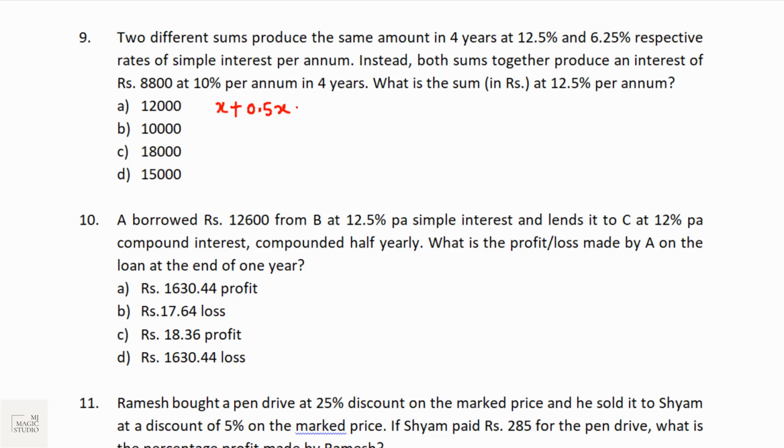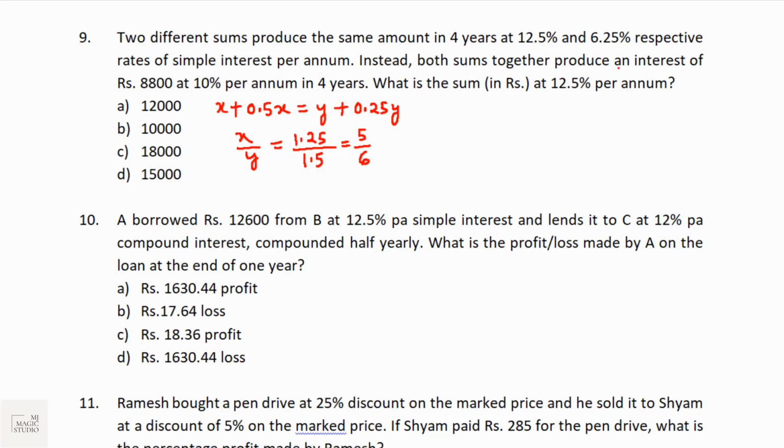So x plus 0.5x is the same as y plus 6.25% into 4, which will give how much? 25%. That is 0.25y. Means what we are getting is x upon y is 1.25 by 1.5, that is 5 by 6. The ratio of the principal amounts of x and y, the two sums, is 5:6. That is what we have got till now.